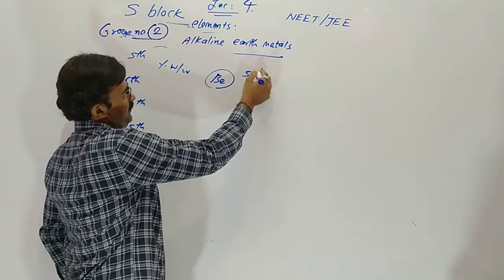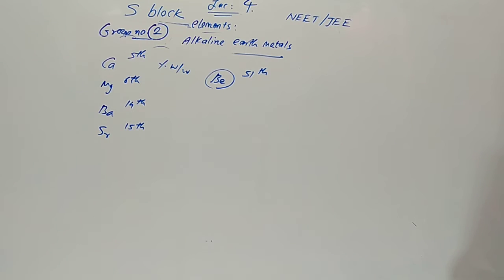Magnesium is on sixth position in occurrence, barium is on 14th, then strontium is 15th, while beryllium is 51st. Most abundant by weight in earth crust is calcium.